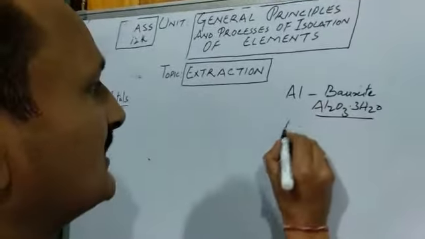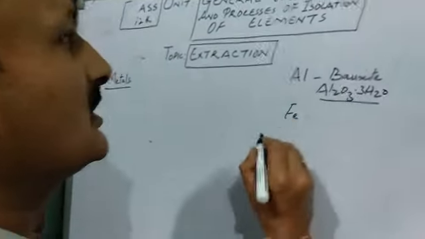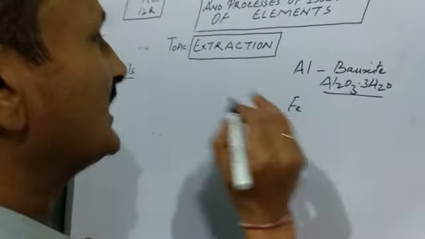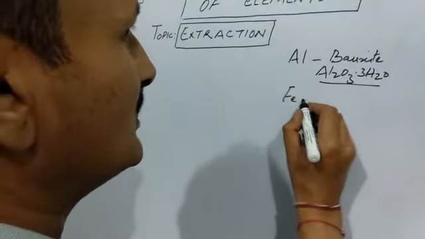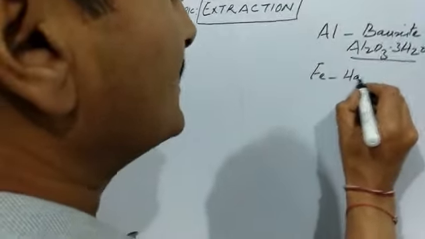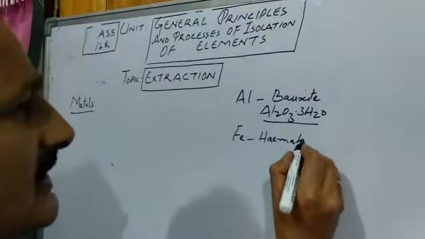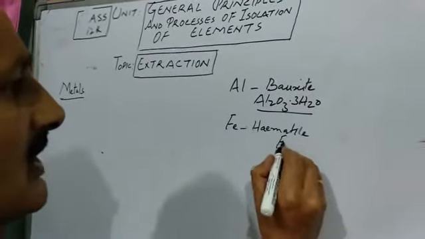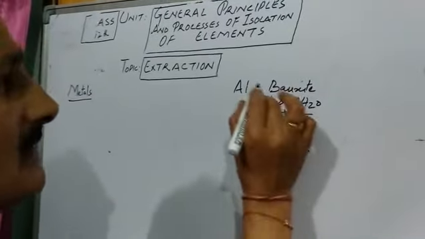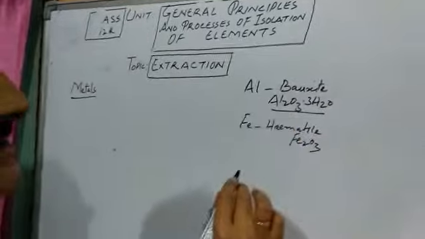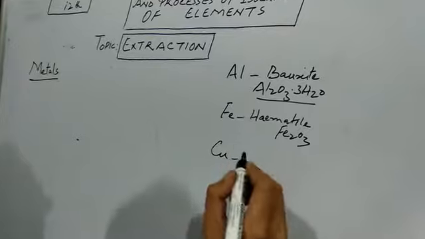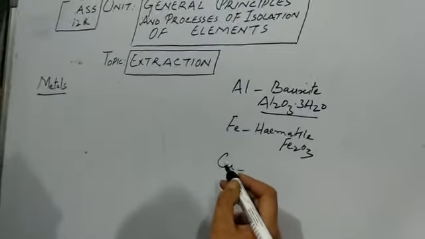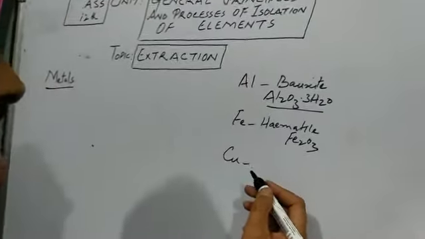Similarly, as far as iron is concerned, iron too has many ores like hematite, magnetite, siderite, iron pyrites. For example, let me take hematite. Hematite is the chief ore of iron, having molecular formula Fe2O3. I am just giving you one example of each of these ores. Similarly, copper. Copper has many ores like copper glance, copper pyrites, malachite.